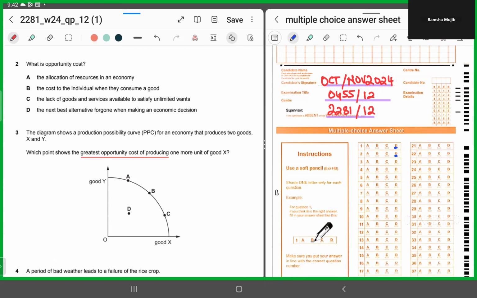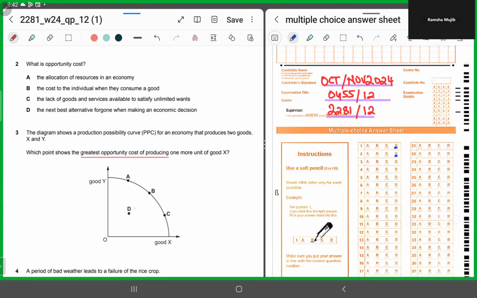Now, if you are at option D, this means inefficient allocation of resources. If you are at point D and you move to any of the points on the PPC, you'll be better off. So it can never be option D, right?